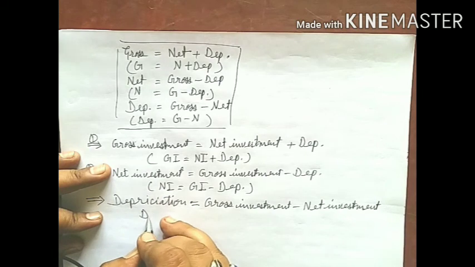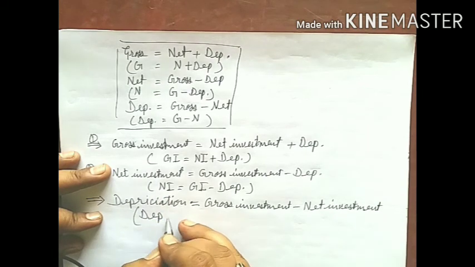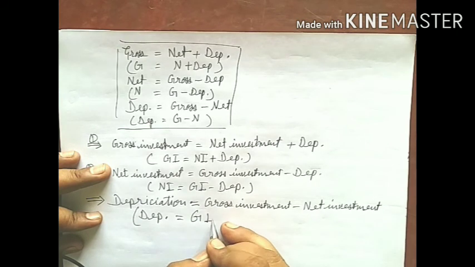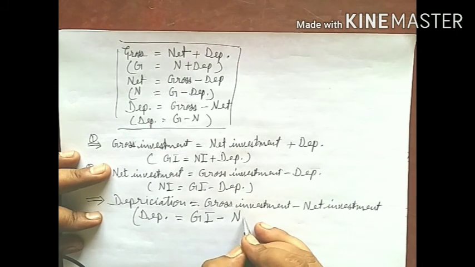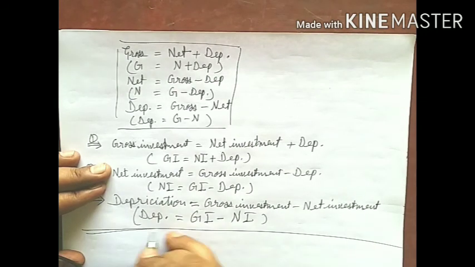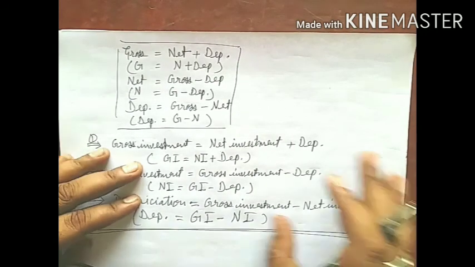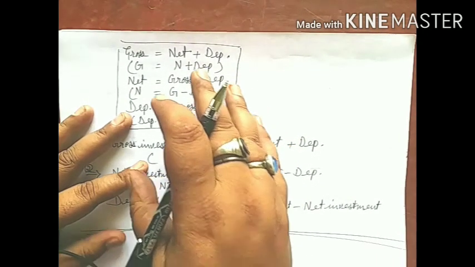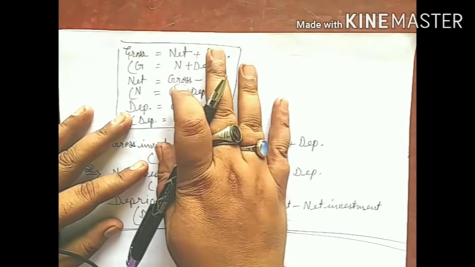Means depreciation is equal to GI minus NI. So students, here is the end of the topic of both investment and depreciation.